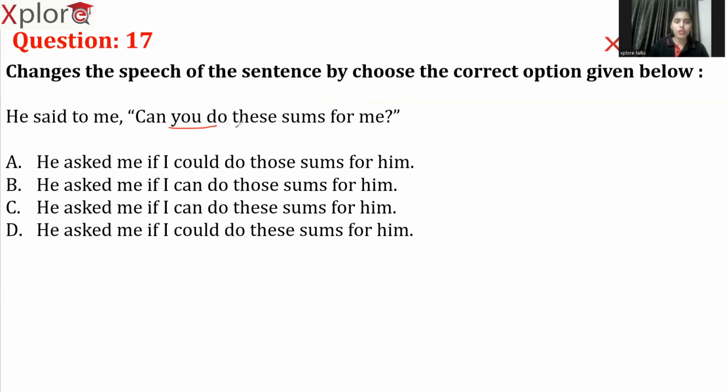So right now, I am representing these. So when I'm saying the same thing to someone, those sums, I'll be saying like those. Okay. Can you do this for me? Okay. She asked me whether I could do that for her. So this is converted as that, in the same way these is converted as those. But in option D, you can see these is being the same. It's not being converted here. So eliminate option D also. Now the right answer is option A.